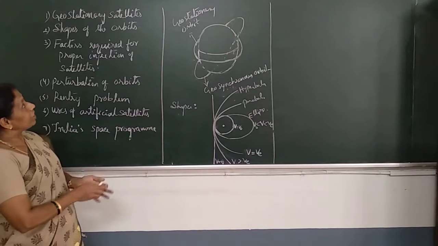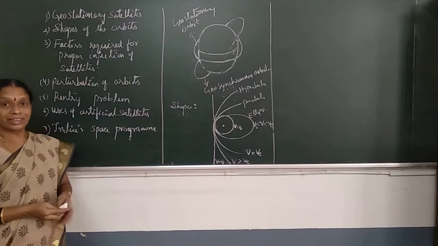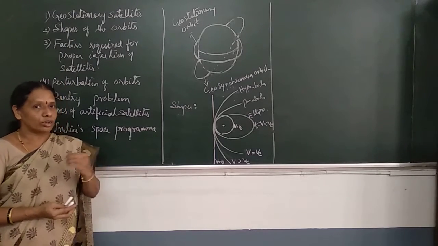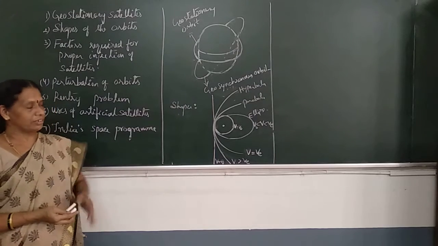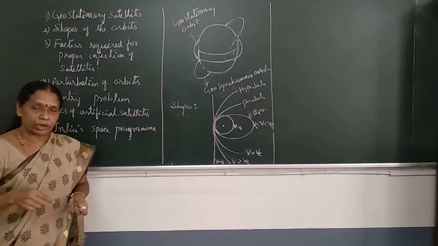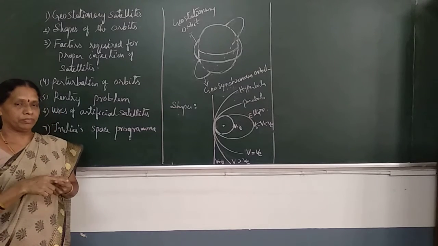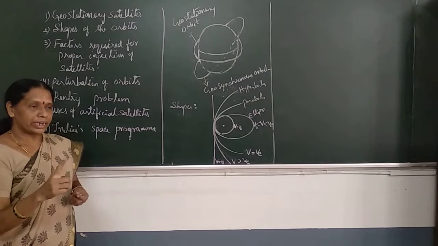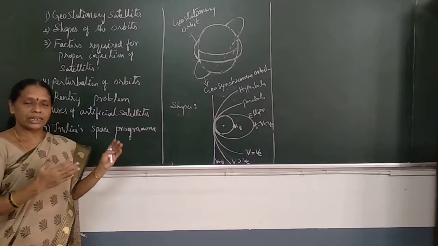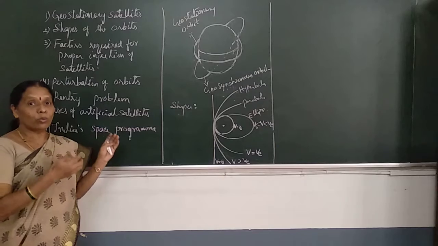Whereas geostationary satellites have a period of revolution of 24 hours, same as that of the Earth about its own axis, and they always orbit around the Earth in the equatorial plane, and their direction of rotation is the same as that of the Earth, which is from west to east.